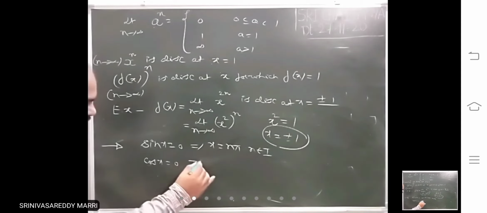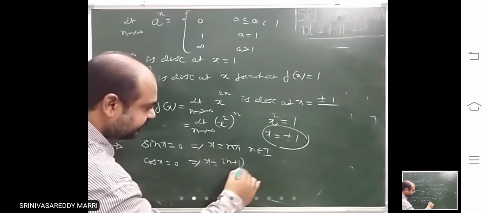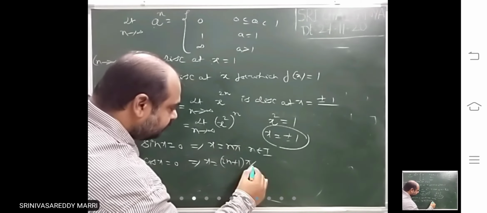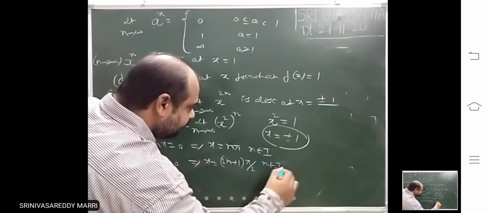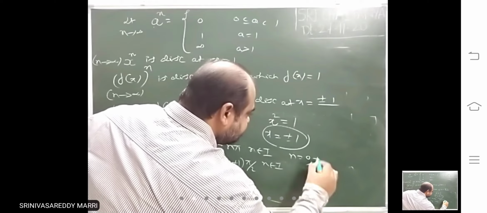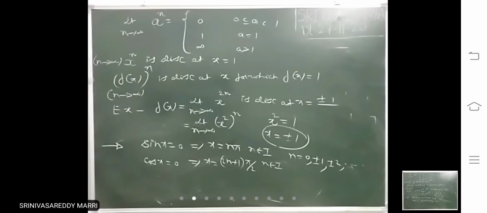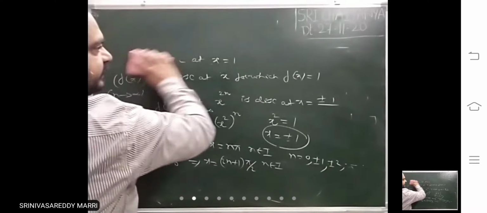When cos x equal to 0, you have solved in trigonometric equations. Just remember this: (2n plus 1) pi by 2. n is integer, means 0, plus or minus 1 and so on. You remember these two solutions. You will come across in these problems.